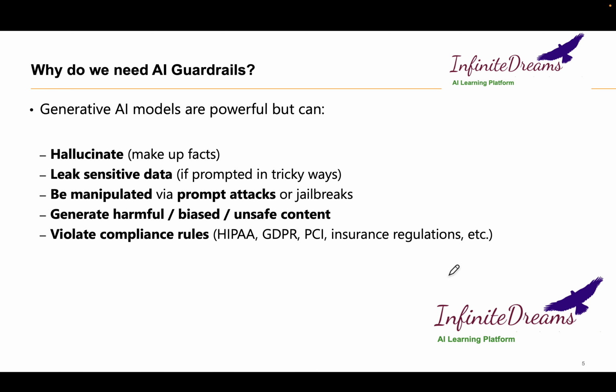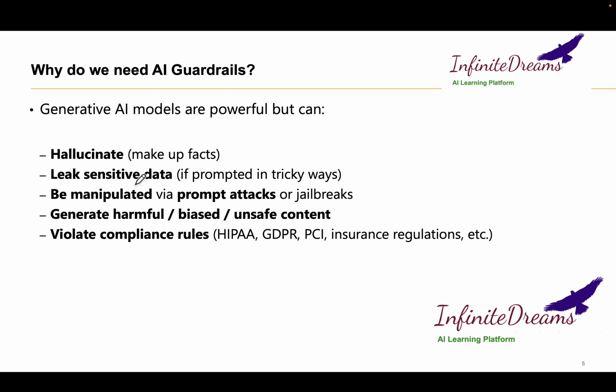So if I summarize, why do we need AI guardrails? To reduce hallucination in the generative AI model. The model should also not leak any sensitive information like a person's name, email address, home address or phone number. Sometimes the model is trained on public data, and a lot of our data is available on the internet.